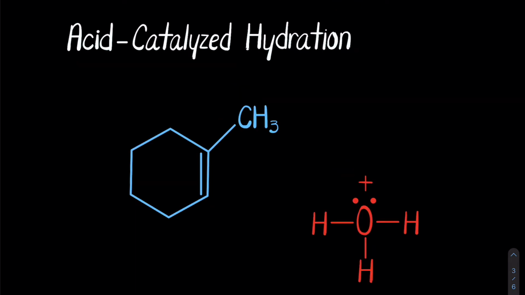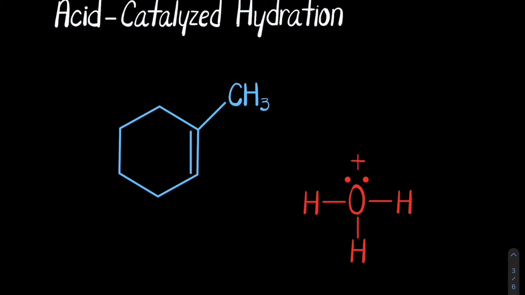So our second Markovnikov mechanism is an acid-catalyzed hydration. In other words, we're going to be adding a hydronium ion to this alkene, and we're going to end up with an alcohol attached to the more stable carbocation. So our next Markovnikov reaction is an acid-catalyzed hydration.